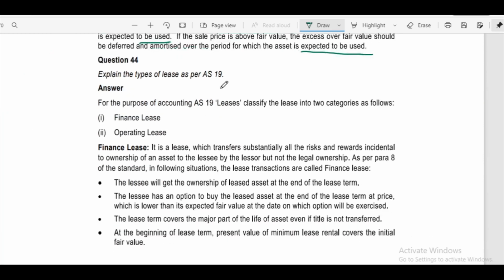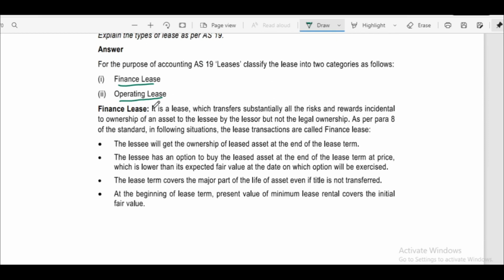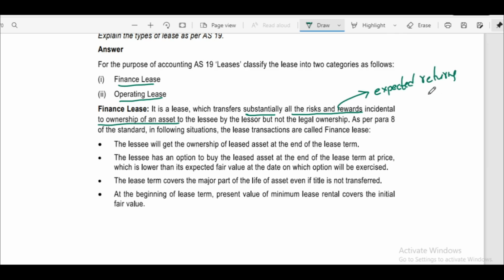Explain the types of lease as per AS 19. For the purpose of AS 19, leases are classified into two categories. One is finance lease, second one is operating lease. A finance lease is a lease which transfers substantially all risks and rewards incidental to ownership of an asset. Here, all risks and rewards means expected returns. It may be profit or loss incidental to the ownership of an asset to the lessee by the lessor, but not the legal ownership. Ownership may or may not be transferred.